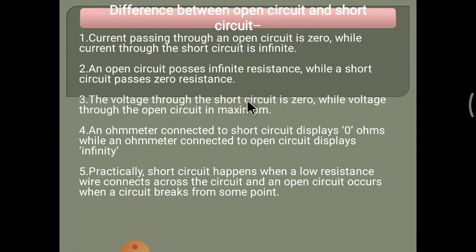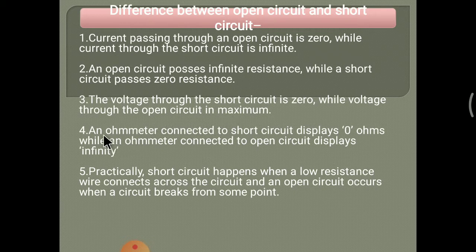Current through a short circuit is maximum, so the voltage across the short circuit is 0, that means practically it is minimum. While the voltage across the open circuit is maximum, because the current through the open circuit is minimum.